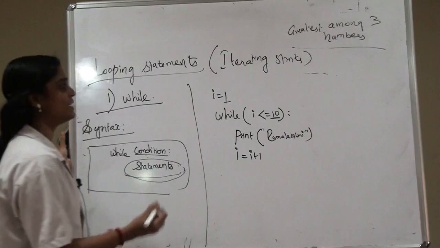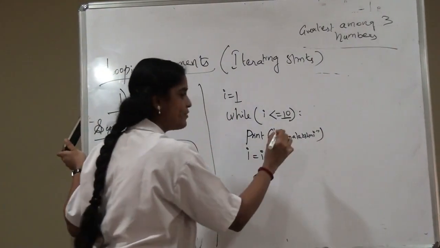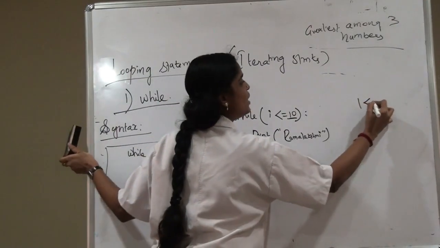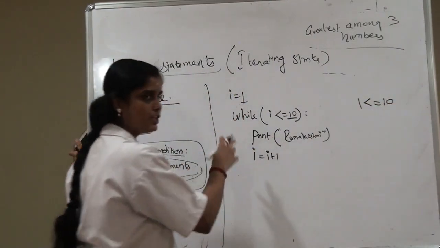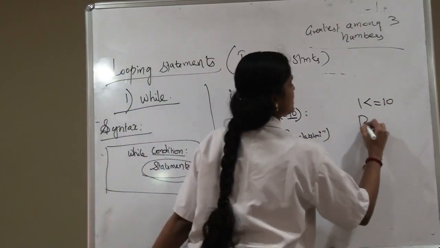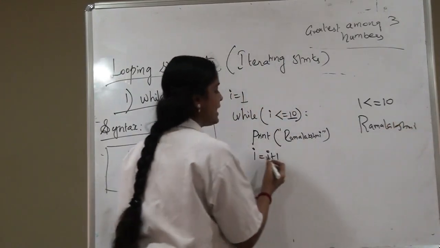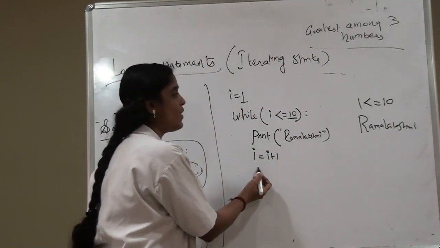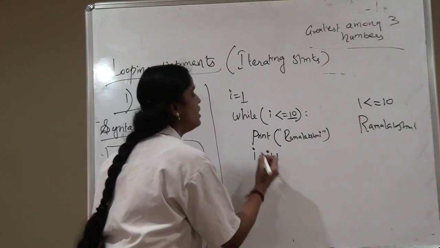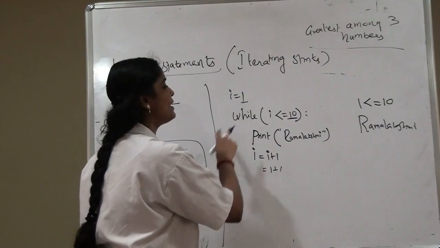So what happens here? First the value of I is 1. So we are going to check the condition 1 less than or equal to 10. My condition is true. So what is going to get printed? My name gets printed. Next I am going to increment the value of I. Now I is equal to I plus 1. What is my value of I? Now it is 1. 1 plus 1 becomes 2. So I becomes 2 now.